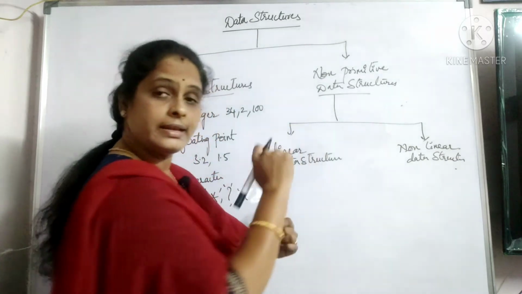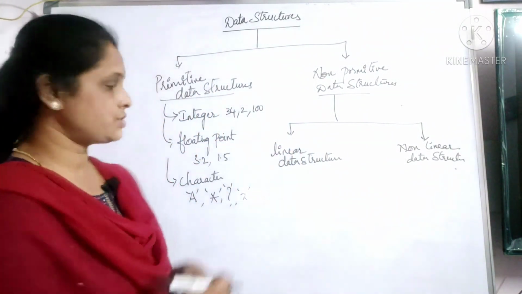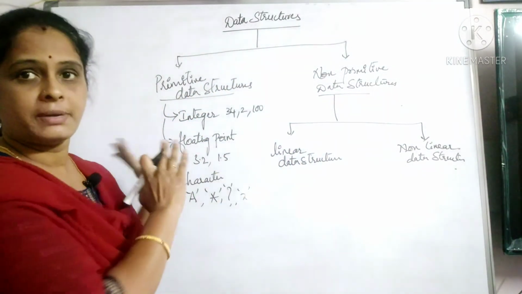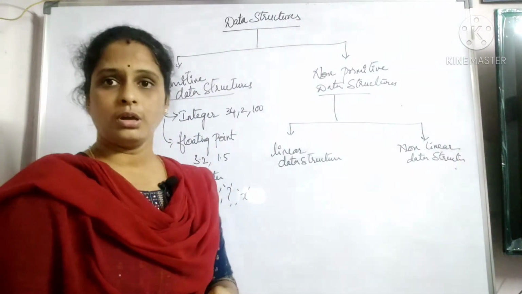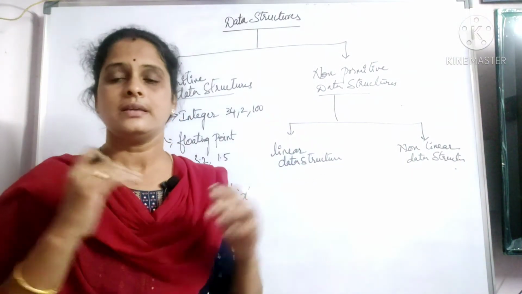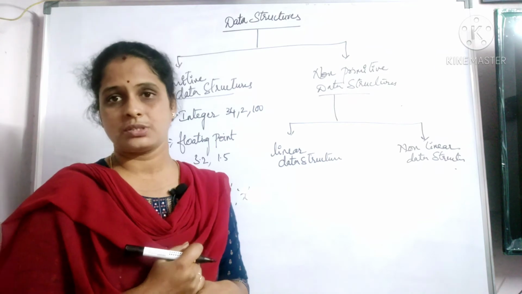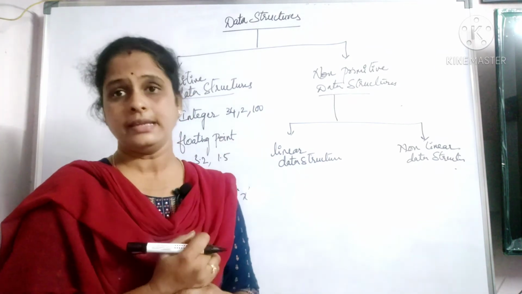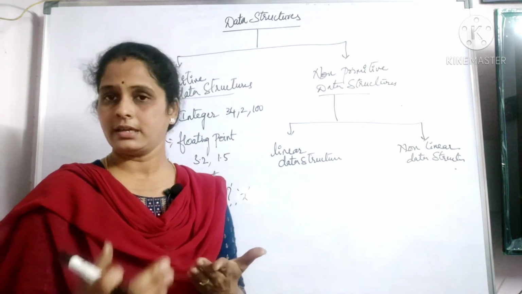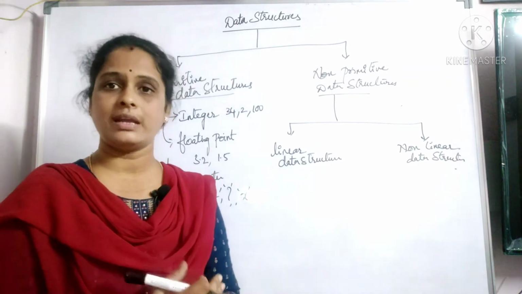They come under linear and non-linear data structure. This is only this much, primitive data structure. Coming to non-primitive, again it is divided as linear and non-linear data structure. Now, what do you mean by linear? In an order. Linear means in an order, in a particular order, one after the other.